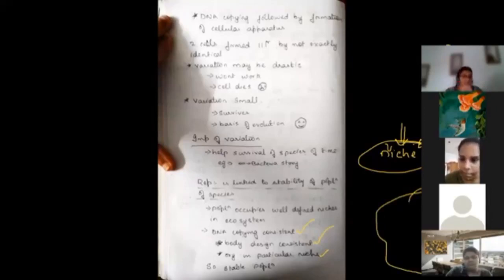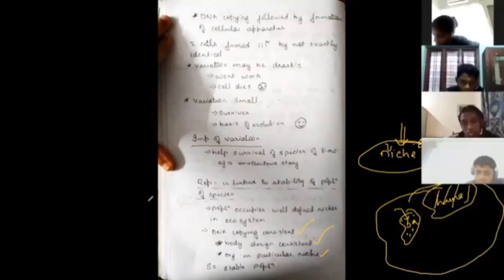Humans. This is not an actual place. This is a position which is given to the humans, and this is given for the bacteria. The bacteria is going to produce the same body design, which enables it to occupy this particular niche itself, thus stabilizing the population. This particular bacteria is going to reproduce and it ultimately stabilizes the population of the bacteria.